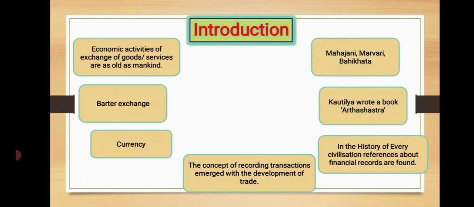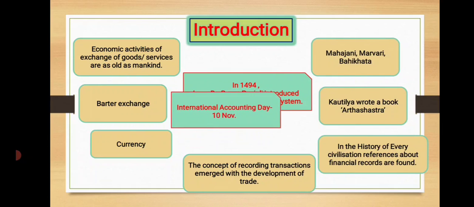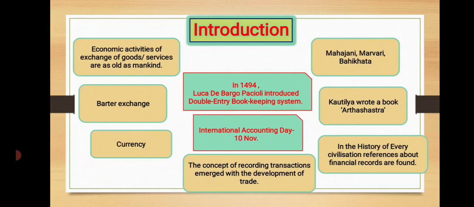This system owes its origin to him on 10th November 1494, and as a common student you must know that this day is celebrated as International Accounting Day. Right?